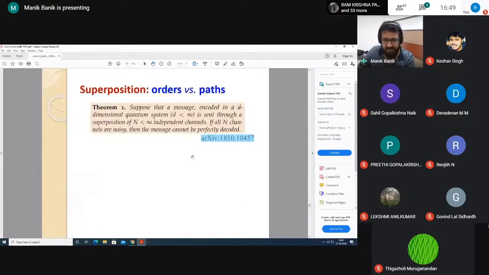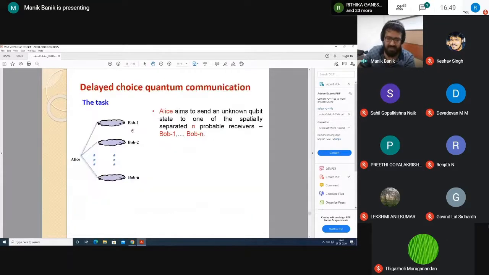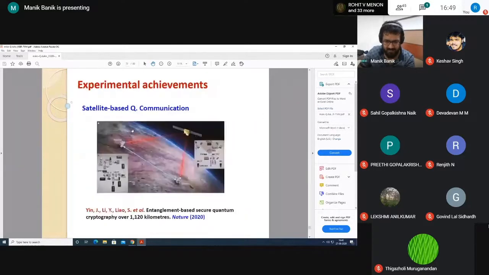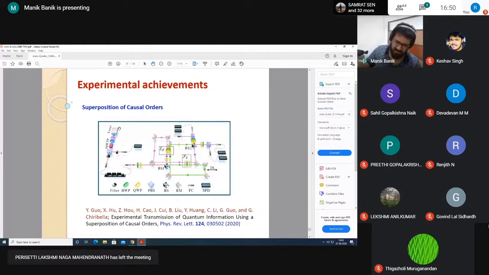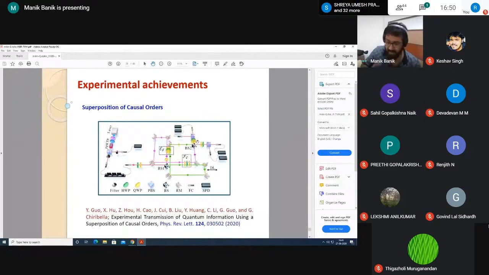What I am trying to say is that this is not only theoretically established, but has also been established in this experiment, and this is a photonic device. So in principle, it is a tabletop experiment. But the experimental details I don't know, because all these sources, single photon sources, lots of things are involved. What I am trying to say is that the theoretical prediction, what our result established, has been empirically established in this work.